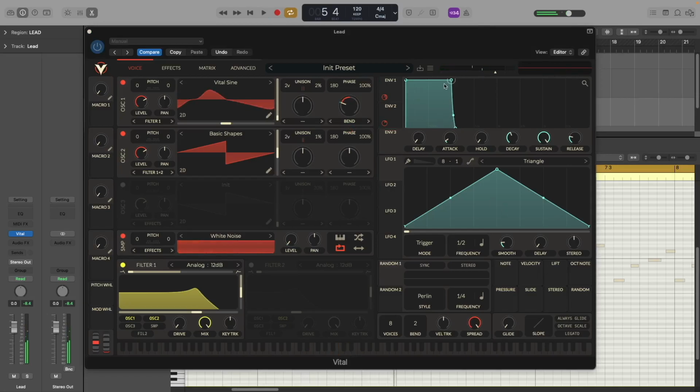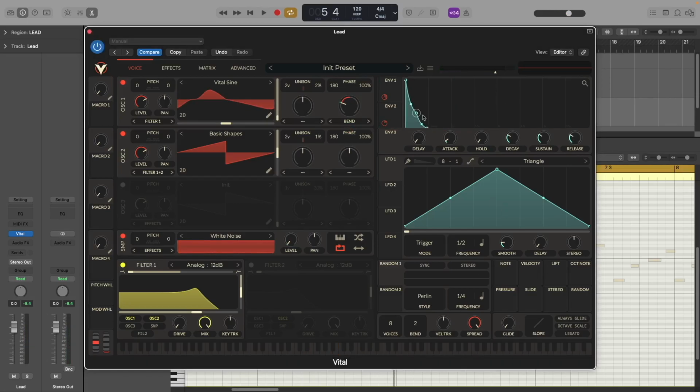Alright, so now with envelope 3, let's create a more plucky envelope shape. And let's attach this to the filter cutoff.